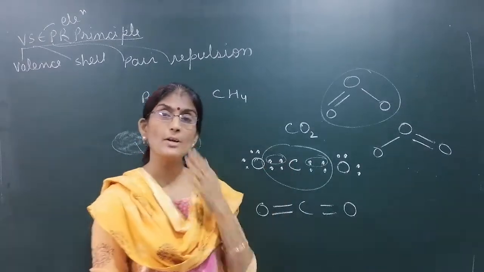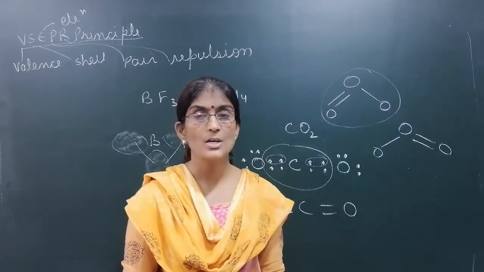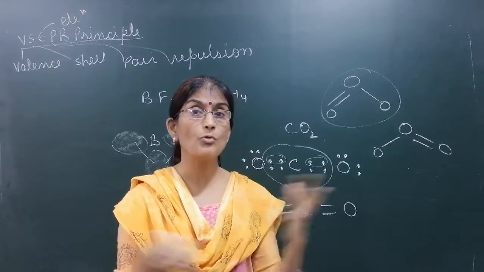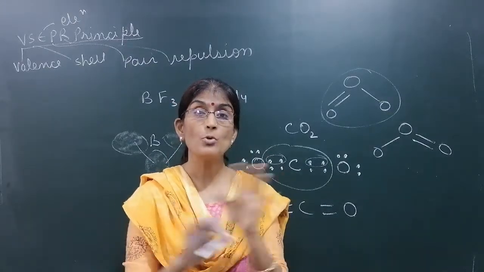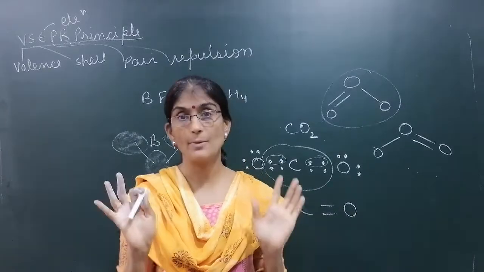What will these electron pairs do? They will repel each other because all are negatively charged. So in order to minimize the repulsion, they will tend to move far apart, at maximum distance, so that the repulsion among them is minimum.